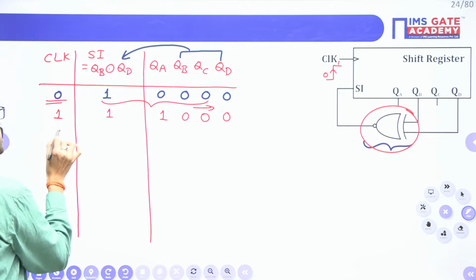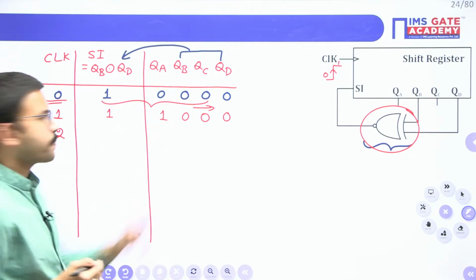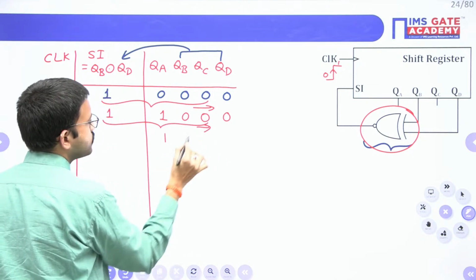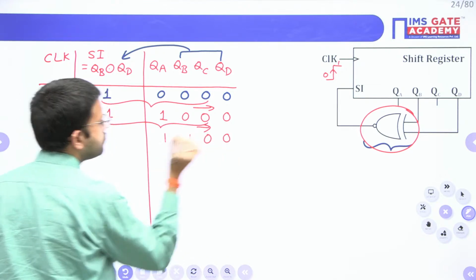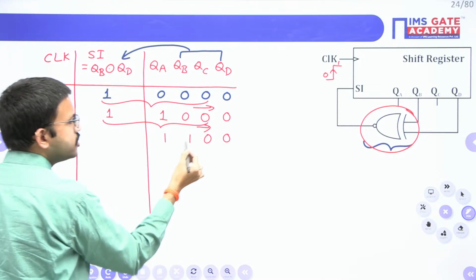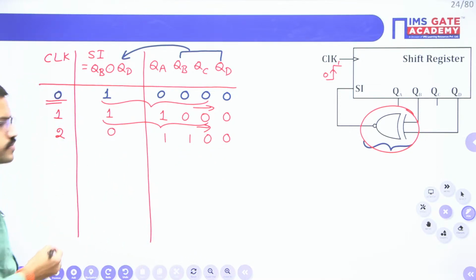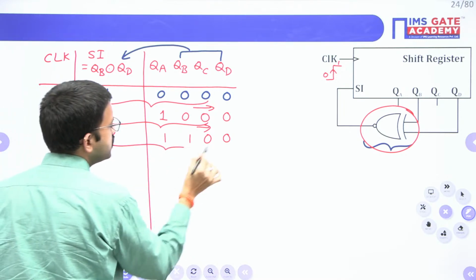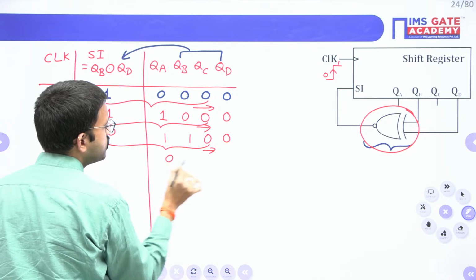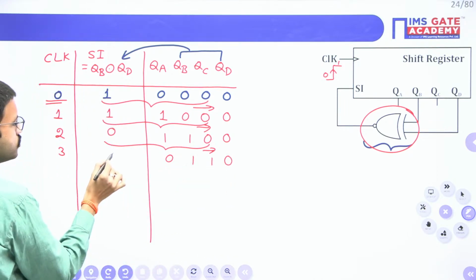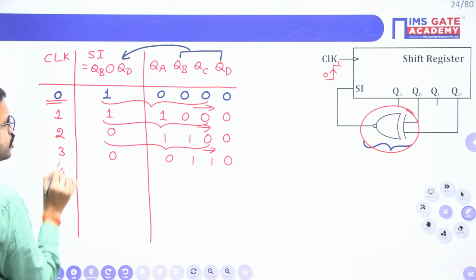Now the second time I apply the positive edge of the clock pulse, these 4 bits will get right shifted: 1, 1, 0, 0. Now 1 XNOR 0, these two are different, so here you will get 0. Now the third time I apply the positive edge of the clock pulse, you will get 0, 1, 1, 0. Now once again 1 XNOR 0, you will get 0. Now the fourth clock pulse I am applying.